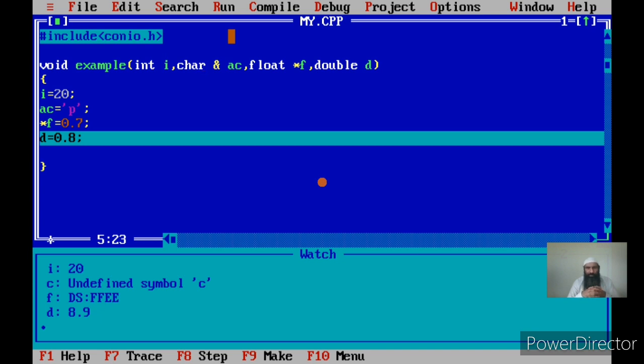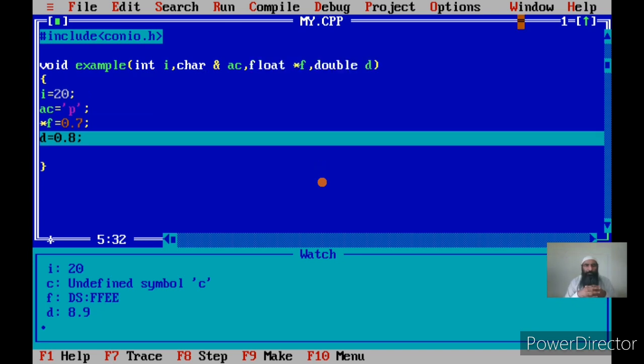As I have explained, what are reference variables? Reference variables are names given to the variables, that is already existing variables. You can give them second names or third names. These are also called aliases, and once we have received it as a reference, whatever changes we will be making to the reference will be made to the variable it is referring to.